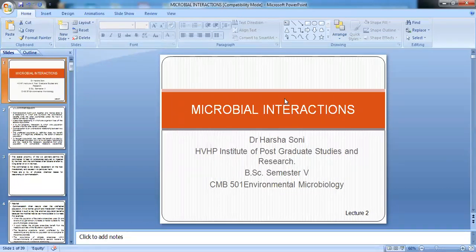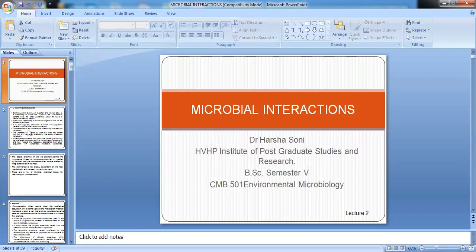In the first lecture, we saw the definition of ecology. We saw what interactions are. Interactions are of two types, positive interactions and negative interactions. An interaction in which one or both the species participating in an association are positively benefited in terms of food, shelter, substratum or transport is termed a positive interaction. An interaction in which one or both the species participating are negatively affected in terms of food, resource, space is termed a negative interaction.